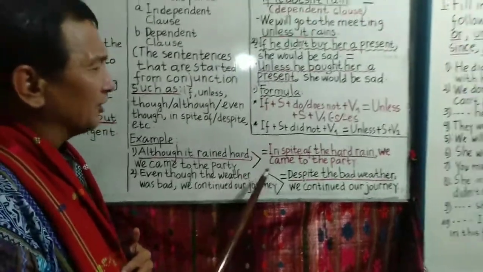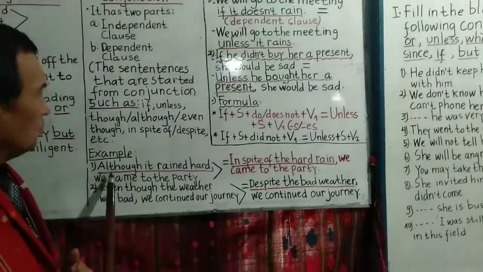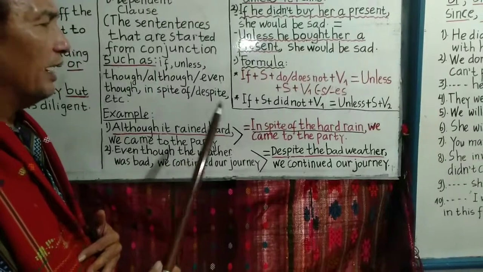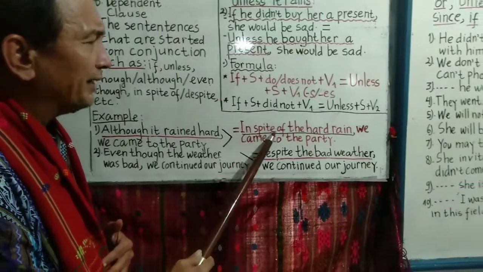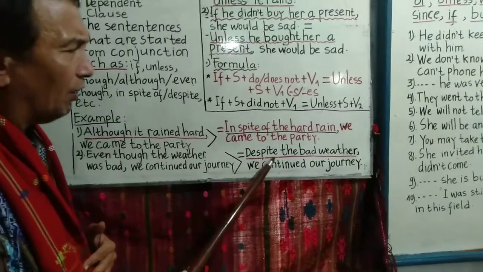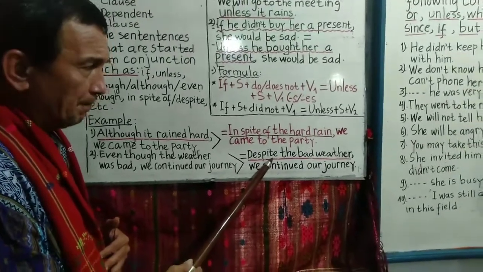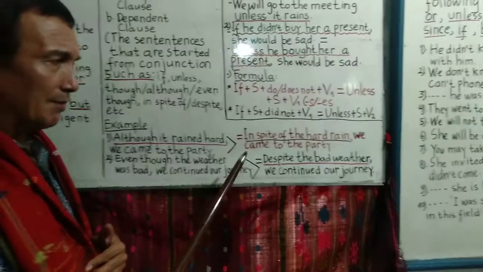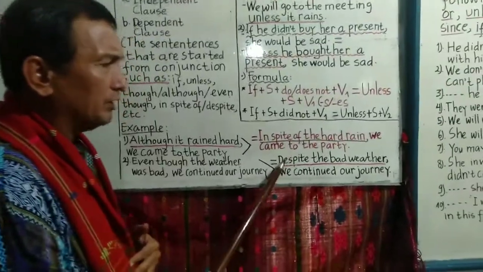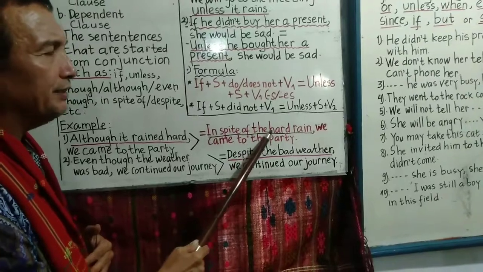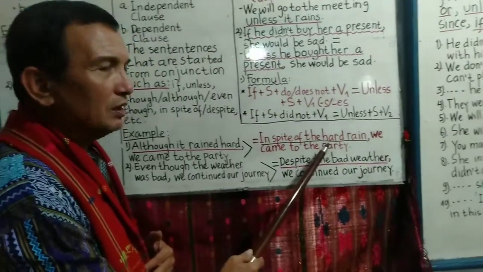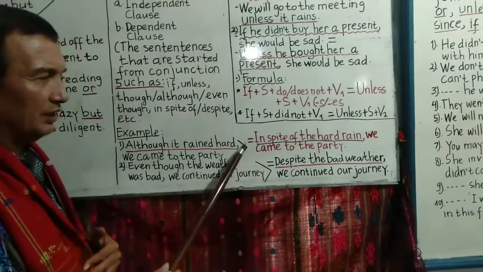Let's see the synonym. Although, even though, and though are synonyms of in spite of or despite. But remember, after in spite of or despite is followed by a noun or noun phrase. Let's see.